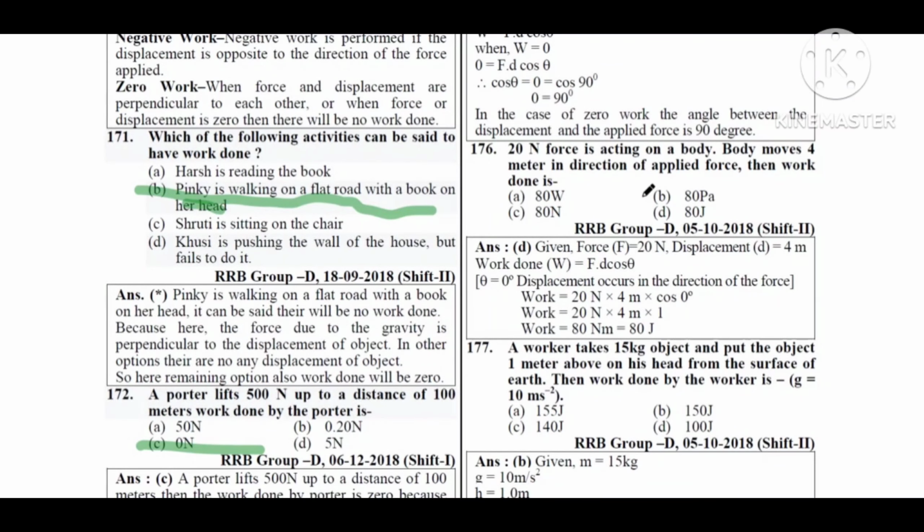Next question. 20 Newton force is acting on a body. The body moves 4 meter in the direction of the applied force. Then the work done is: option A, 80 watt; option B, 80 Pascal; option C, 80 Newton; option D, 80 Joule. So option D, 80 Joule, correct.